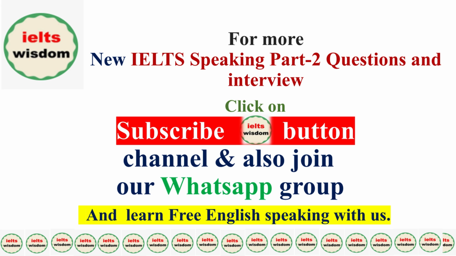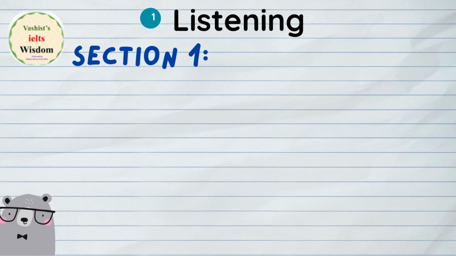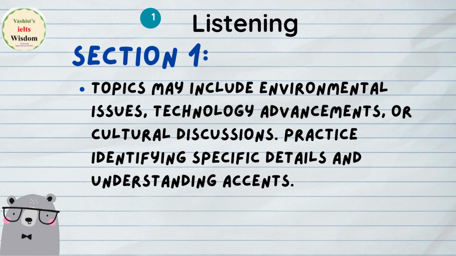All right, so now let's get started with your listening section 1. If we talk about your listening section 1 topics, because students ask me about the topics, it may include environmental issues, technology advancements or cultural discussions. And here is the main tip: practice identifying the specific detail and underlining the keywords.